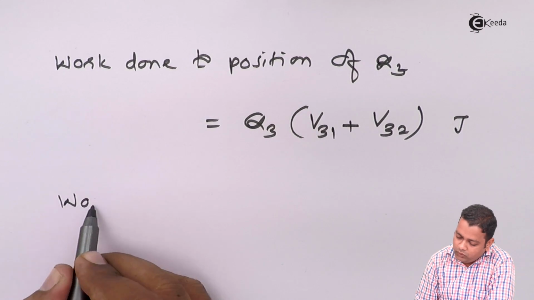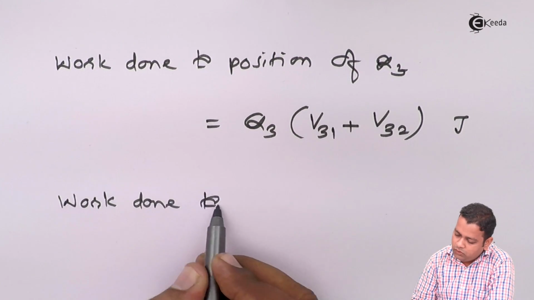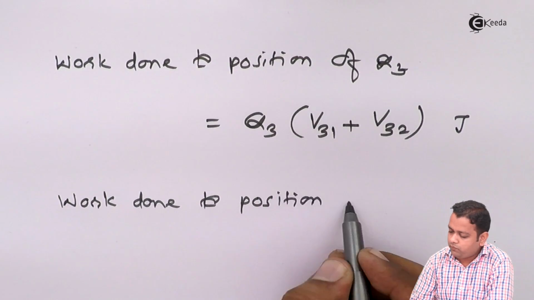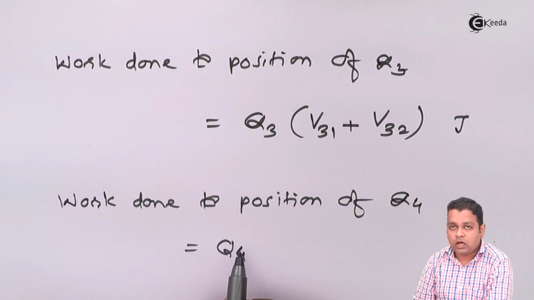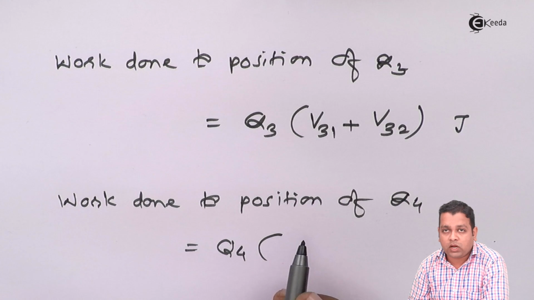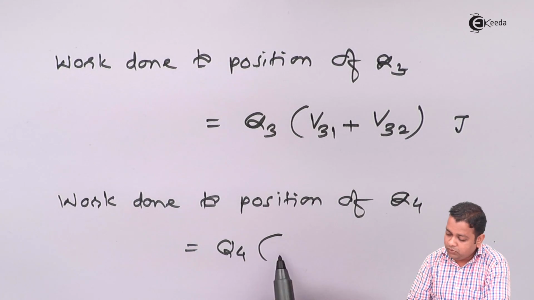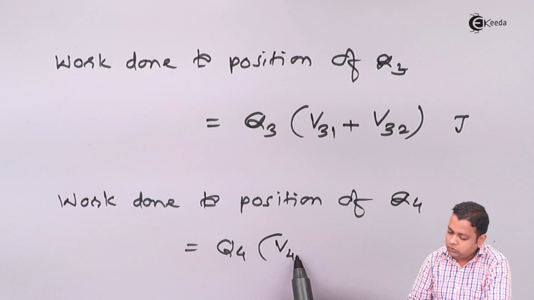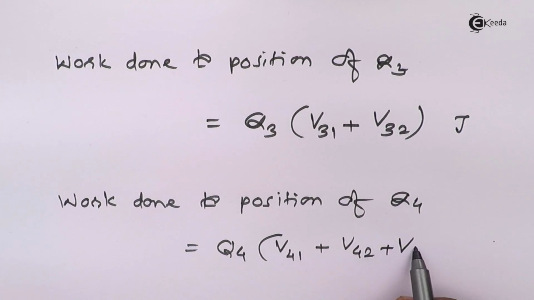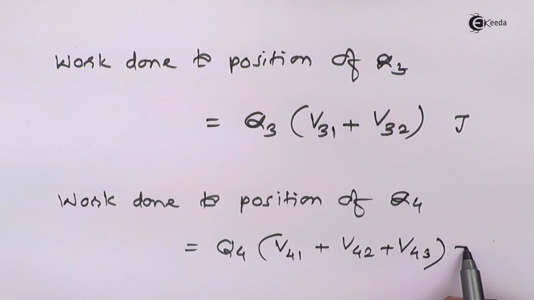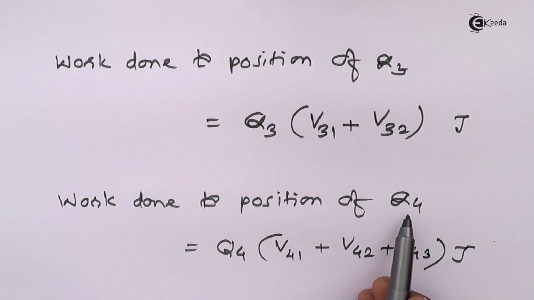Similarly, work done to the position of Q4 will be given by the magnitude of the charge Q4 multiplied by the potential differences. So the potential differences will be 3. So it will be V41 plus V42 plus V43 joules, and so on we have to consider, because at the time of Q4 the 3 charges are existing, so there will be 3 potential differences.